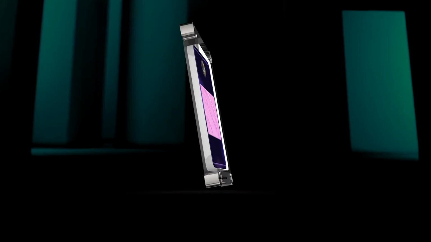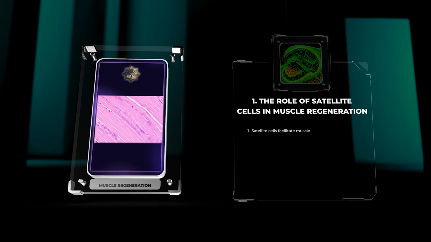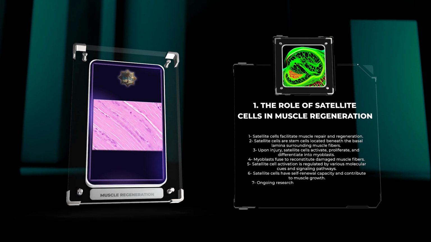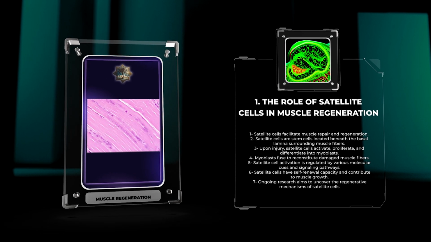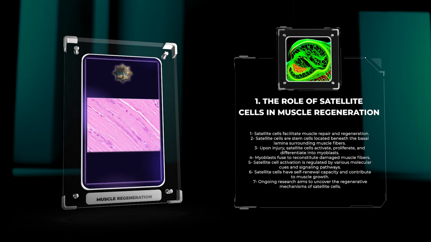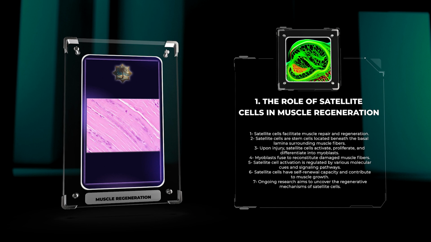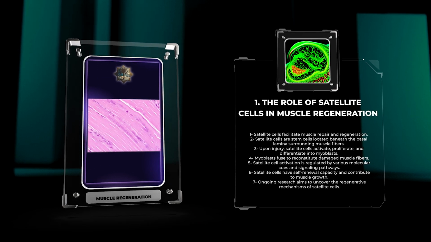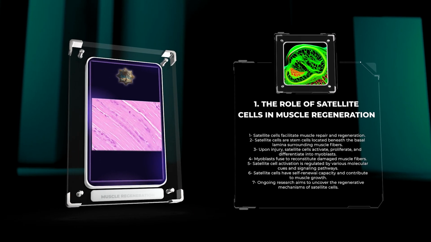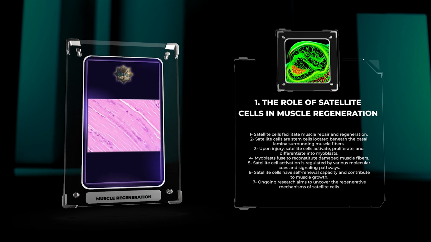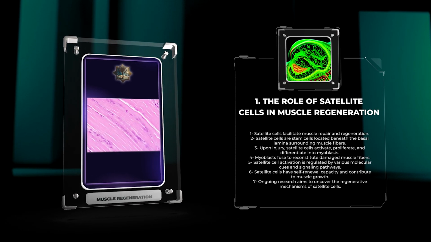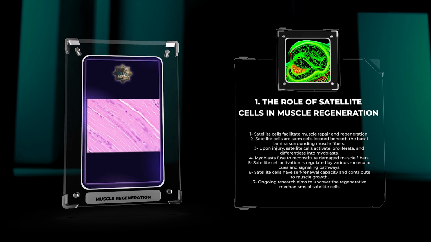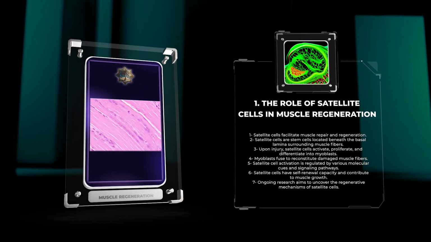Muscle repair and regeneration are facilitated by satellite cells, which are stem cells located beneath the basal lamina surrounding muscle fibers. Upon injury, satellite cells activate, proliferate, and differentiate into myoblasts, which fuse to reconstitute damaged muscle fibers. This process is regulated by various molecular cues and signaling pathways. Satellite cells also have self-renewal capacity and contribute to muscle growth. Ongoing research aims to uncover their regenerative mechanisms.